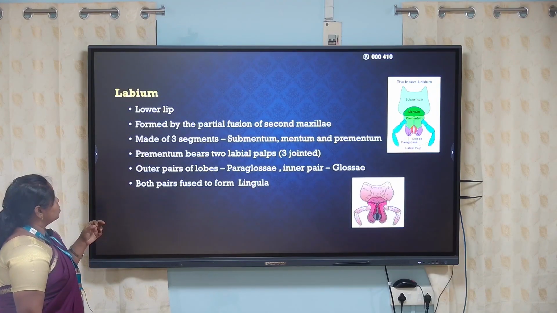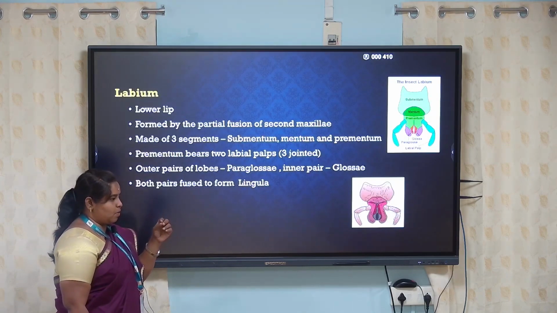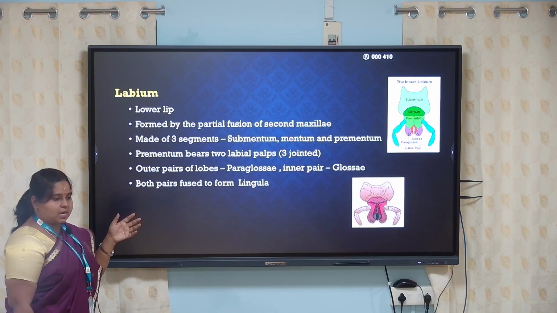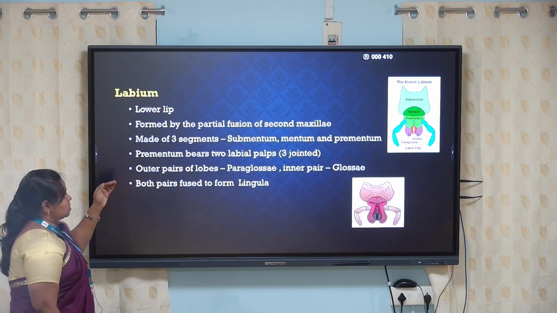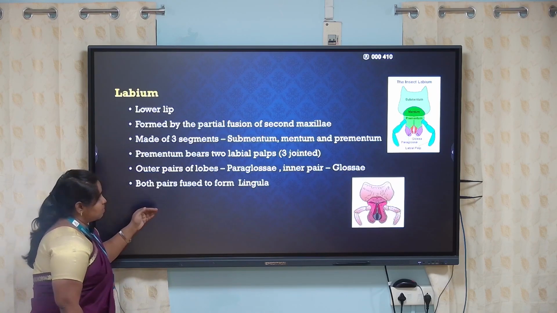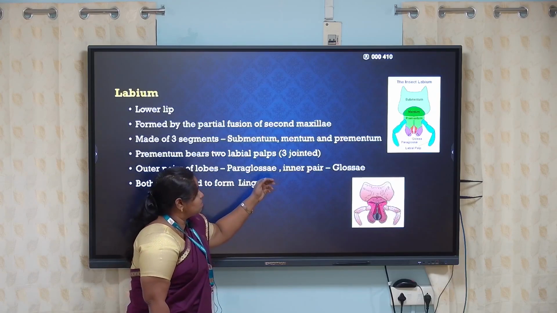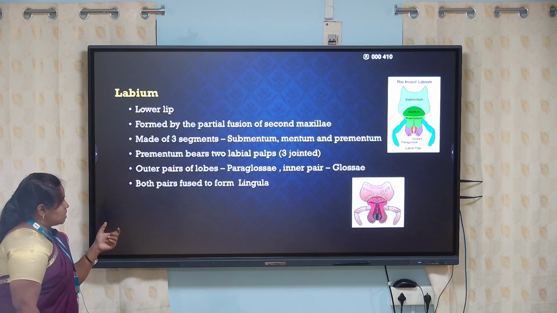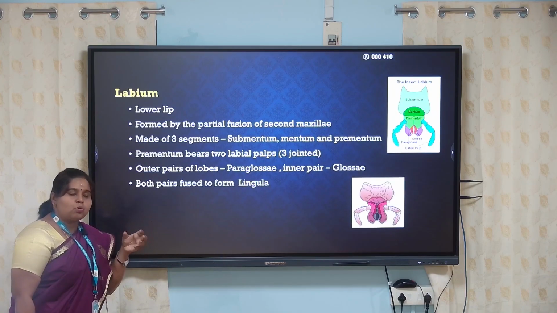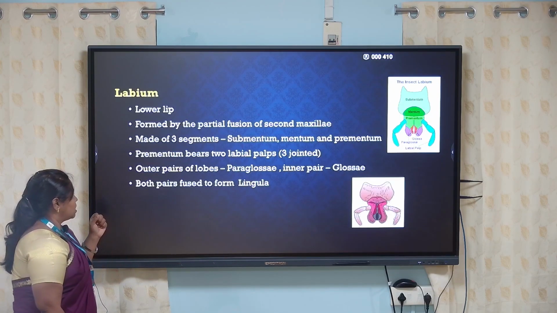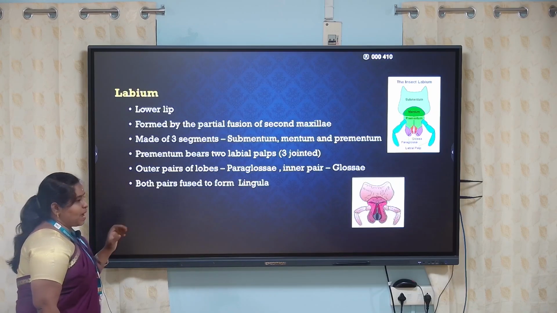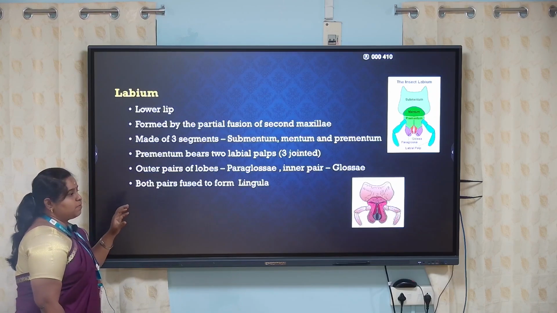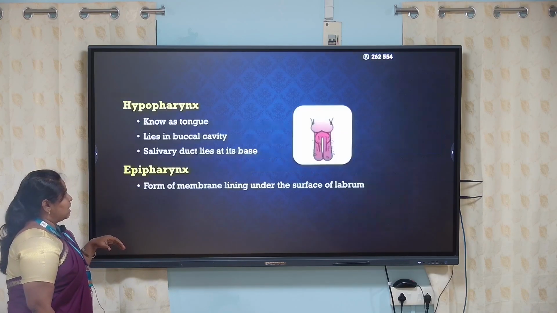Now let us move on to the labium, the lower lip of an insect. The labium has a partial fusion of the secondary maxillae. It consists of 3 different segments: the submentum, the mentum, and the third is called the prementum, where the prementum bears 2 labial palps. These 3 are joined in structure, and the outer part of the lobes is called paraglossae, and the inner part of the lobe is called glossae. Both these pairs are fused together to form a ligula-like structure.